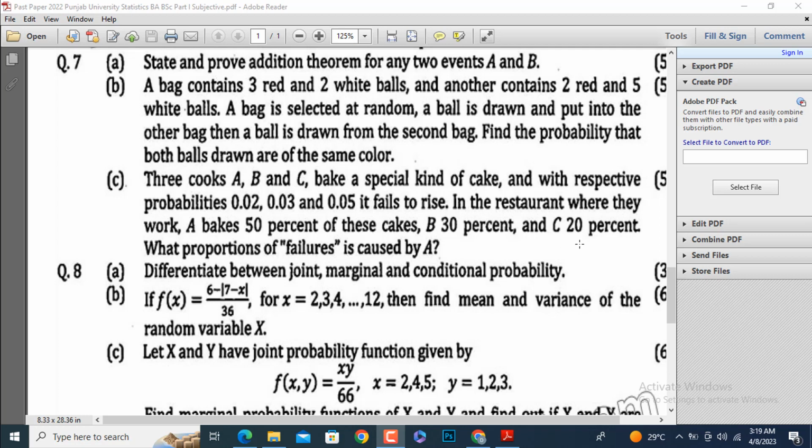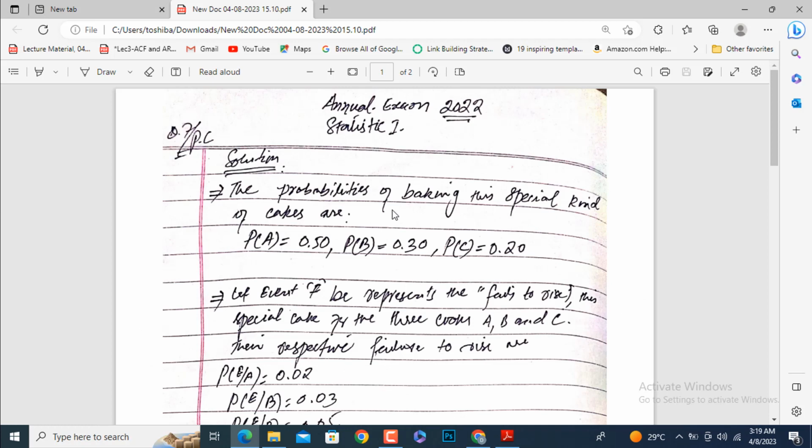So what is the requirement? We need to determine the proportion of failure with respect to A, not cooks B and C. We are going to focus on A. So how much does A contribute to the failure of this special kind of cake? Let's move to the solution that I have made in PDF.